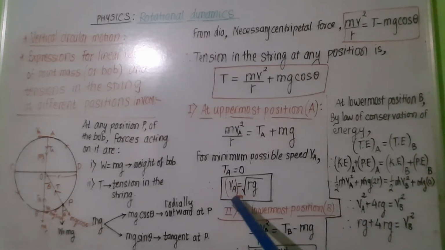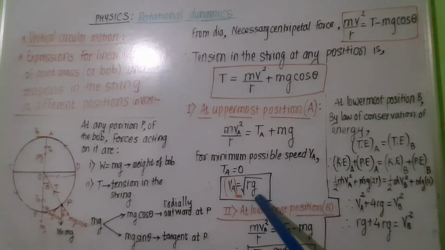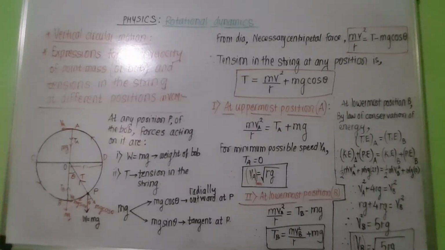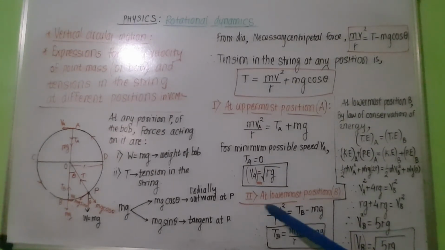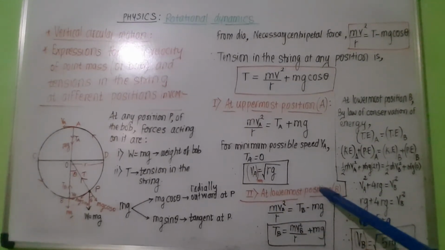Here the value of VA is root RG, the minimum value. So its square will be RG. And from this we will get VB. So VB square is equal to 5RG and VB is equal to square root of 5RG. So this is the minimum possible velocity when the object is at the lowermost position.